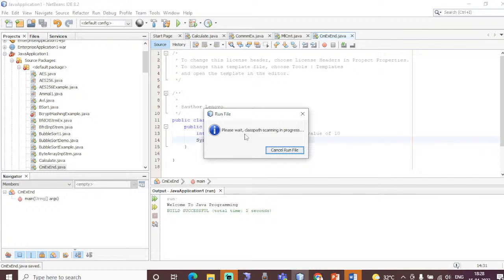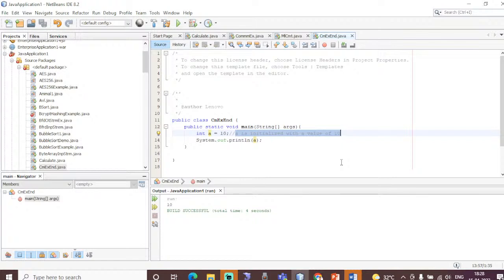Clear with this? So comments can be added at the beginning or at the end. Say for example, a is initialized with the value of 10. So I can add a comment at the beginning. It is prepended. Single line comments are prepended by 2 forward slashes. So comments can be added at the beginning or I can add a comment at the end as well.